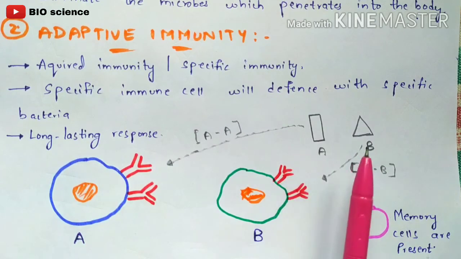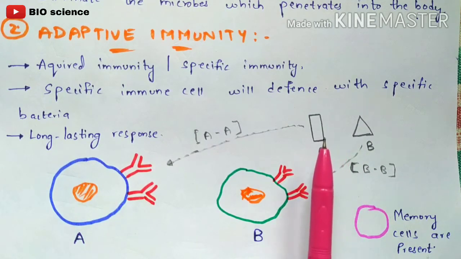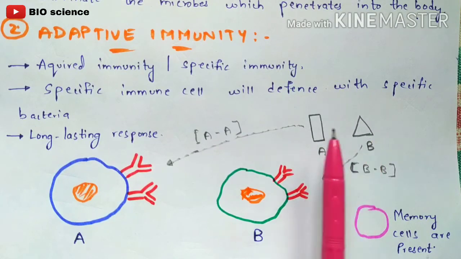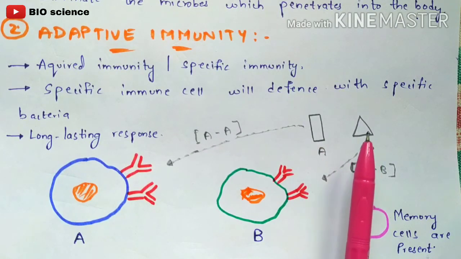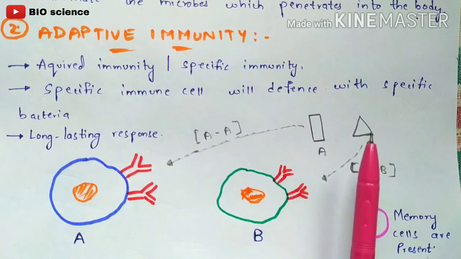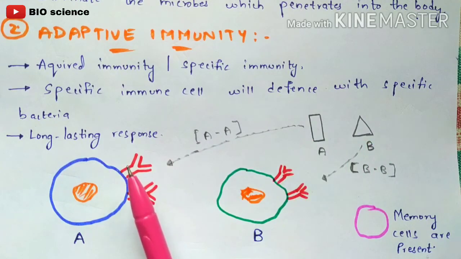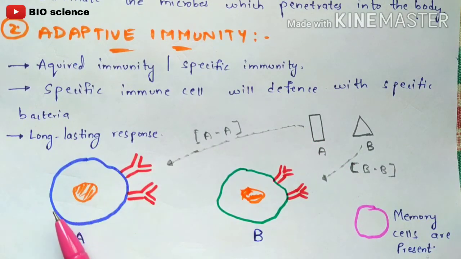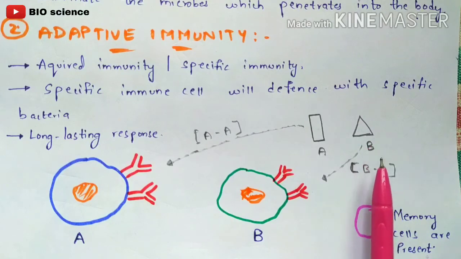Here there are two kinds of bacteria, let's say bacteria A and bacteria B. In the previous case of innate immunity, both bacteria can bind to a single cell, so there is no specificity there. But here, bacteria A can bind to a particular cell, which is called immune cell A, and bacteria B can bind to immune cell B, right?